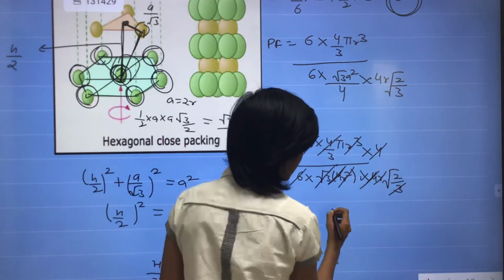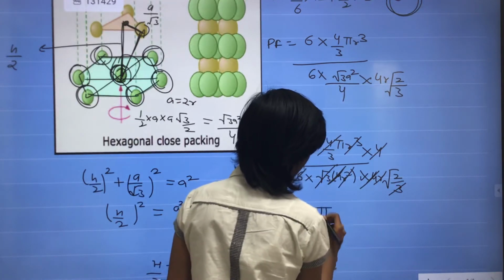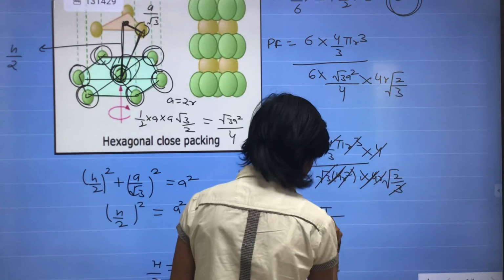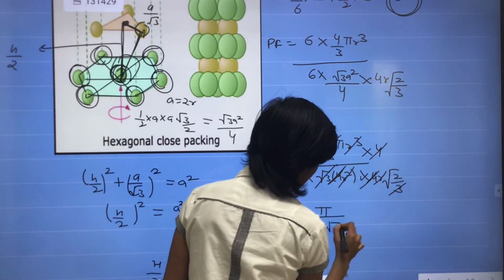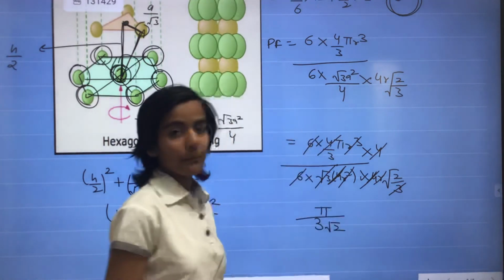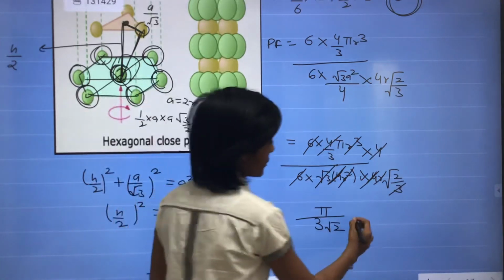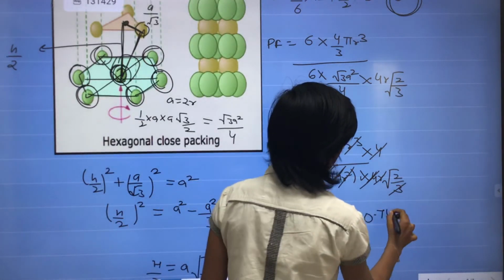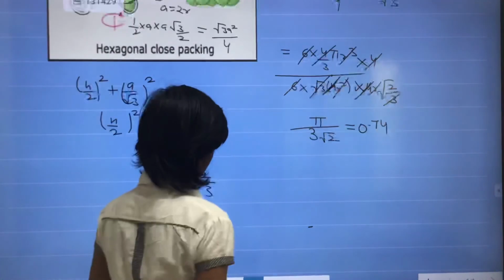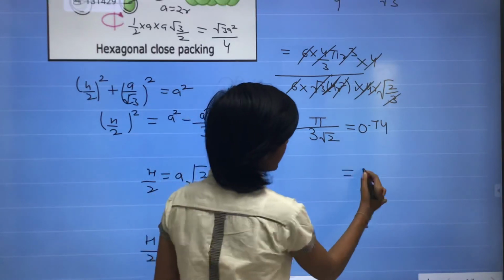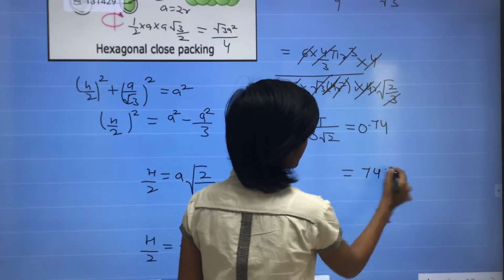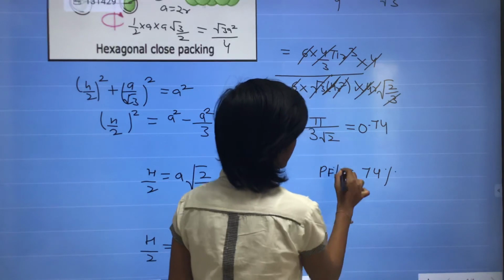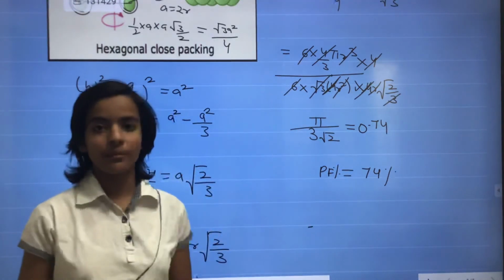So the value is pi by 3 root 2, and the value of pi by 3 root 2 is 0.74, so the packing fraction will be 74%. So the packing fraction percentage is 74%.